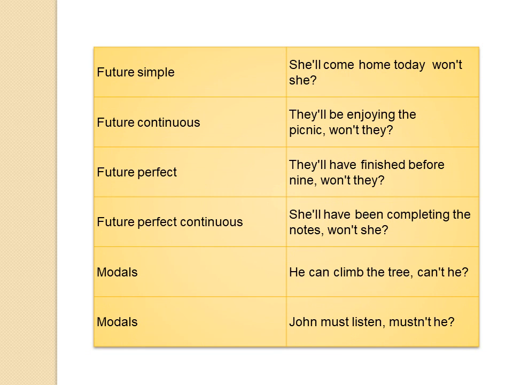In the same way, I have given another chart according to the tenses. When you come to future simple, future continuous, future perfect continuous, after that modals are there. Modals means modal auxiliaries. Suppose he can climb the tree, a positive sentence. Since it is positive, the modal can changes into can't he. In the same way, with the modal, John must listen. Positive changes into negative, mustn't he.